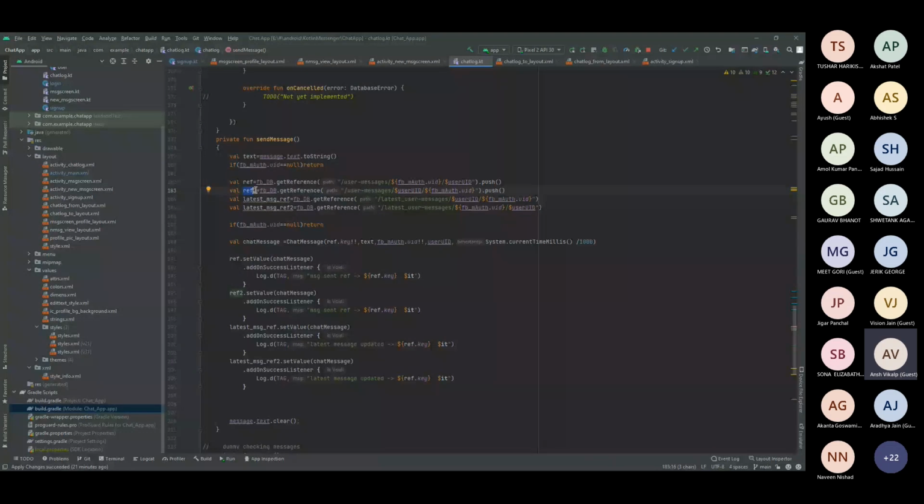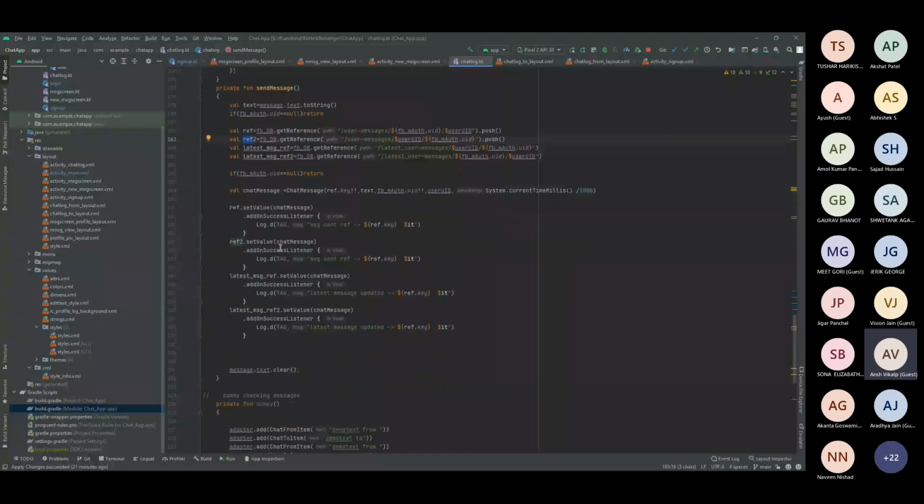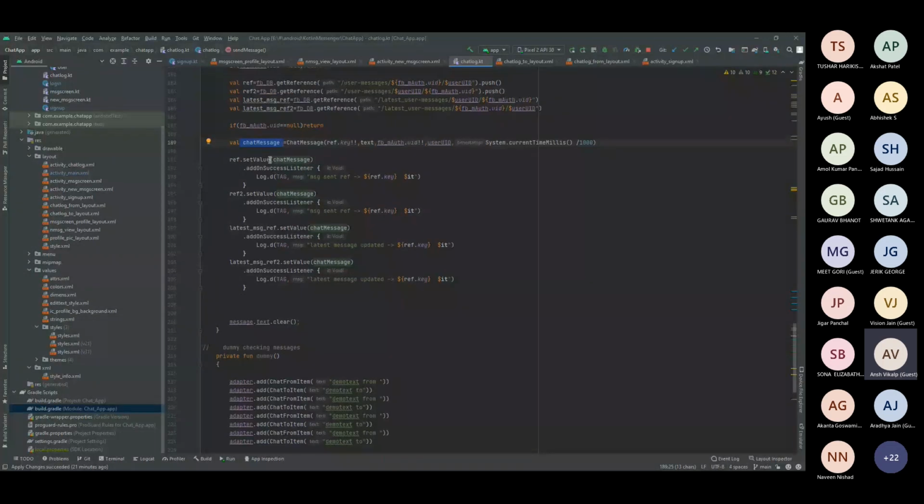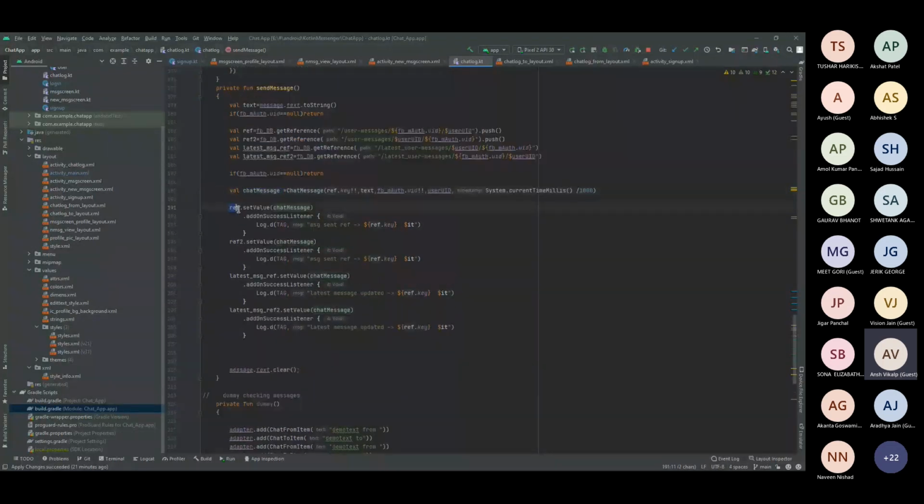See, as you can see, add on success listener, and here I just have to send the message, that is whatever chat message you have to write. You just have to add this into a particular object. This is the chat message object that is created, and that's all. You just have to send it to them. Then the reference value, that is reference yourself. This is yourself and this is your friend. So ref dot set value, and the message, that is the object. This is the chat message object, and rf2 is the chat message to object.